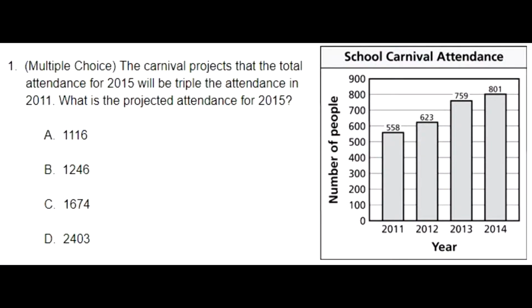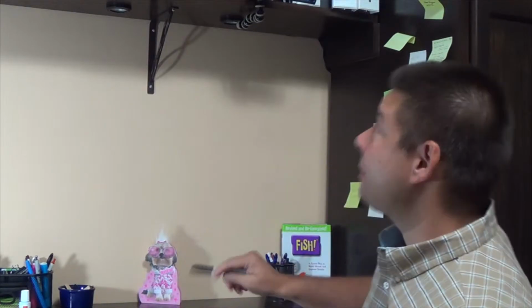Number 1, the carnival projects that the total attendance for 2015 will be triple the attendance of 2011. What is the projected attendance for 2015? A, 1,116, B, 1,246, C, 1,647, or D, 2,403. So let's go ahead and get to our paper here and get some work done.